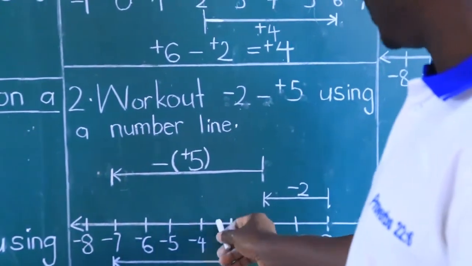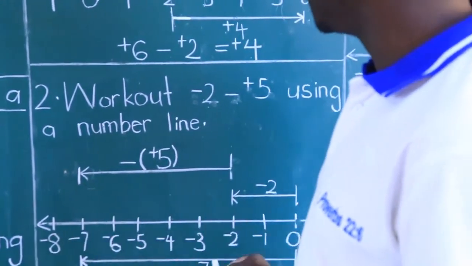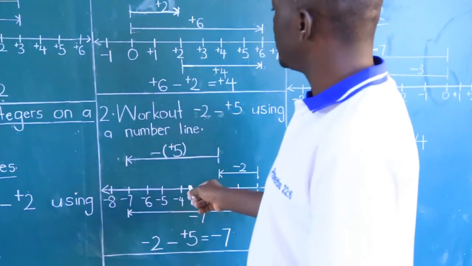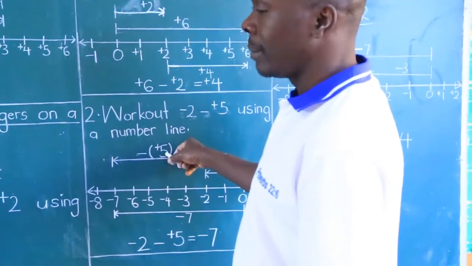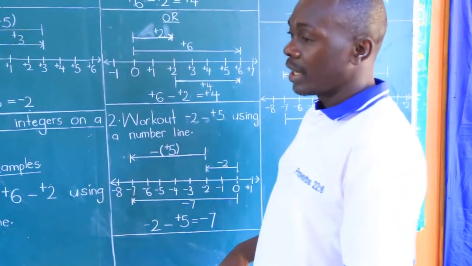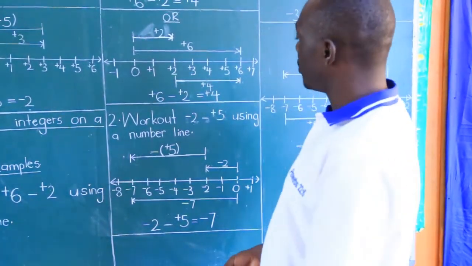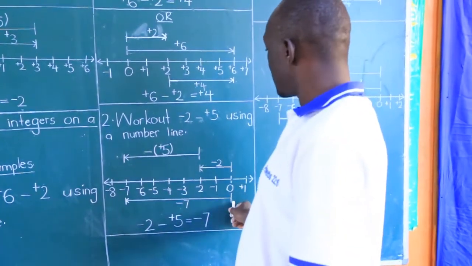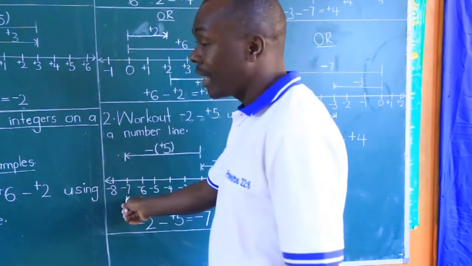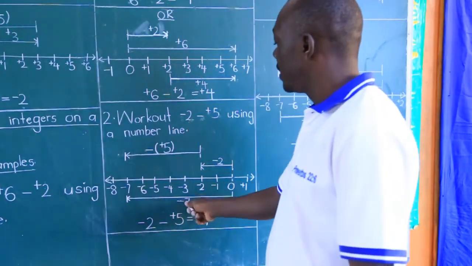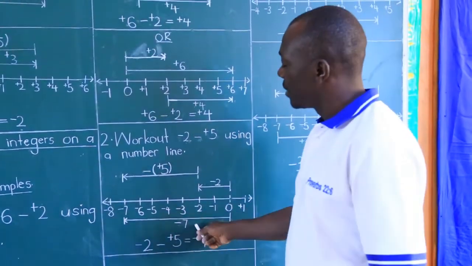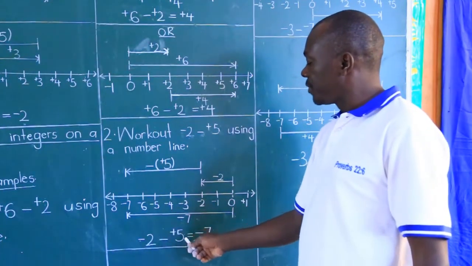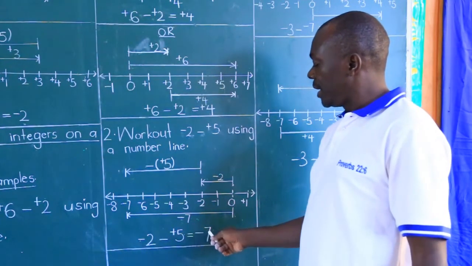So we count 1, 2, 3, 4, 5. We move all the way to -7 and say I turned, and that's why I call this one a positive movement. So wherever you move forward, it's a positive movement. So you limit like that and say from where I was up to where I am now, I've made 7 steps backwards, which is a -7. You say therefore -2 minus +5 equals -7.